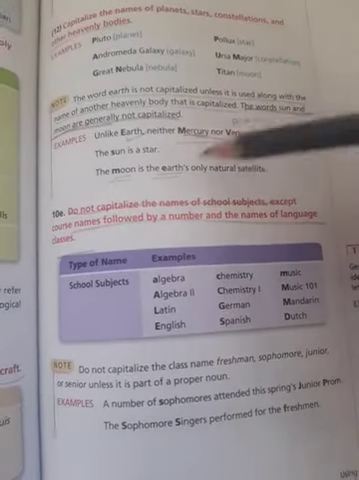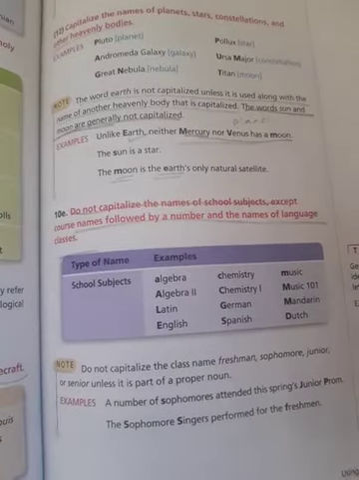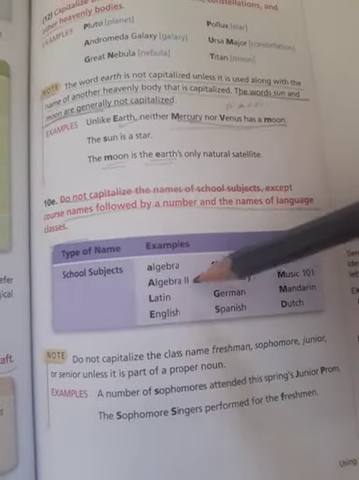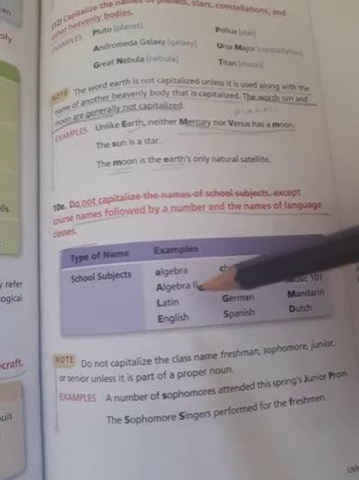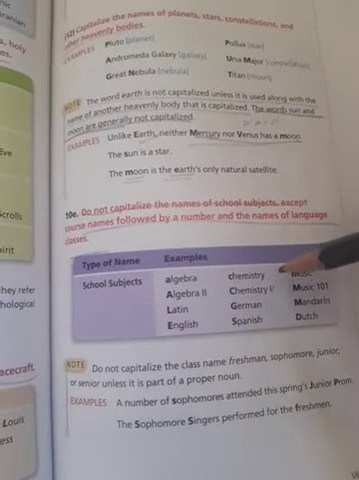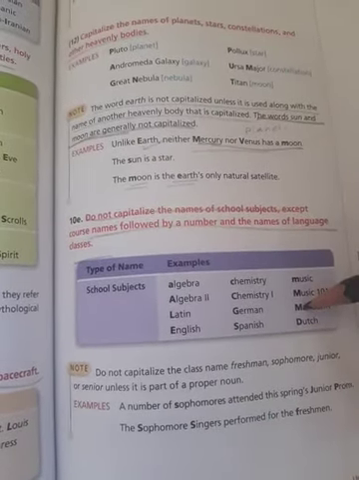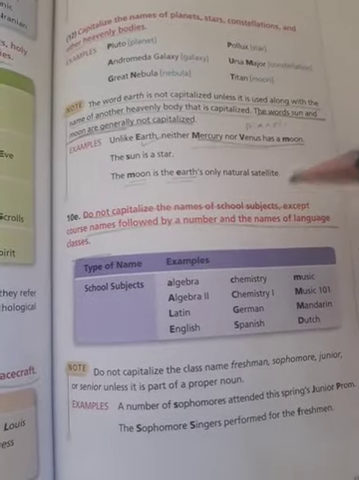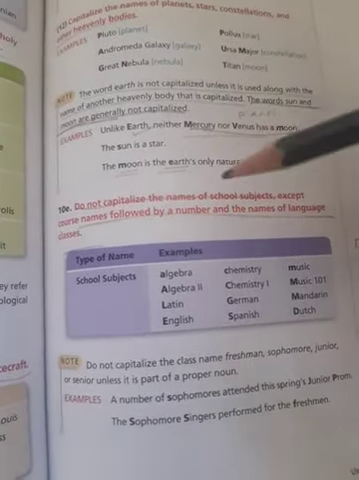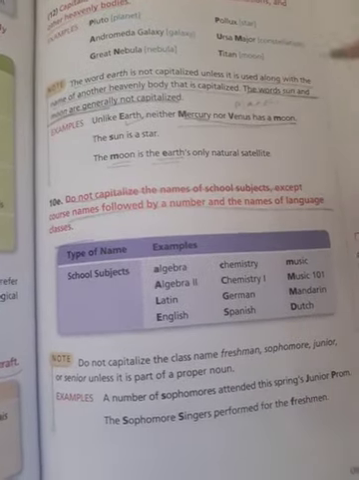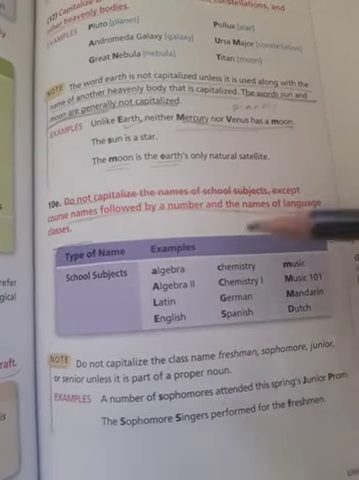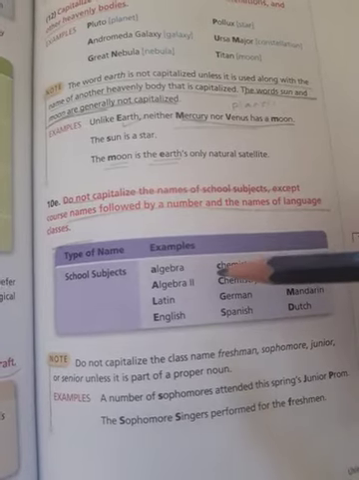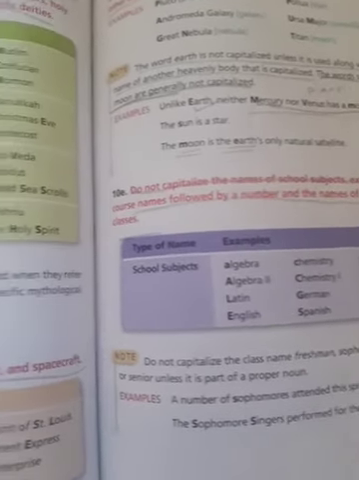Don't capitalize school subjects like math, science, never capitalize them, just in one case: if they are followed by numbers. Algebra, you have to write it small, but if it's followed by a number like algebra 1 or algebra 2 or chemistry 1, in this case you have to make it capital. If they are not followed by numbers, there's no need to capitalize the first letter. Okay, let's move to the next pages.